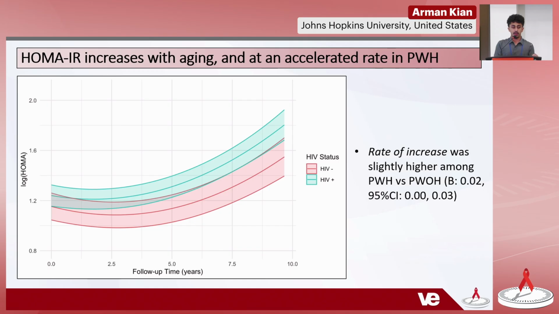And it's also notable that they did start at a higher baseline with SAT density. Then going to the HOMA-IR analysis, we saw that regardless of HIV status, HOMA-IR increased with follow-up time from the visit. And interestingly, those with HIV did have greater rates of increase compared to people without HIV.